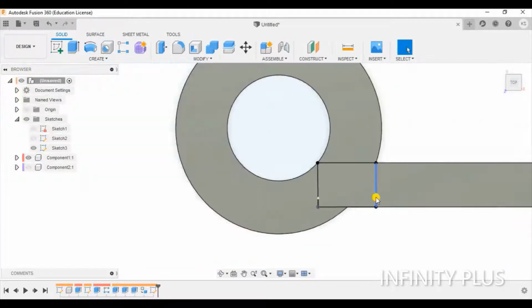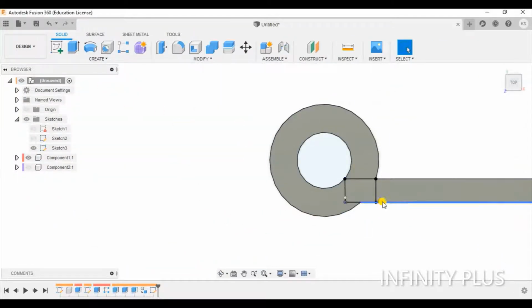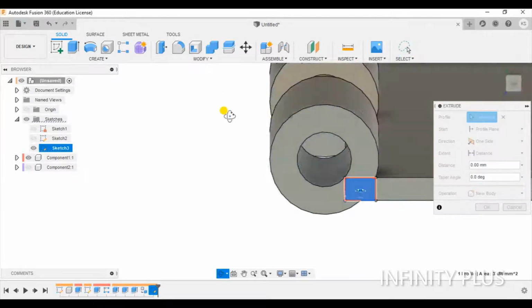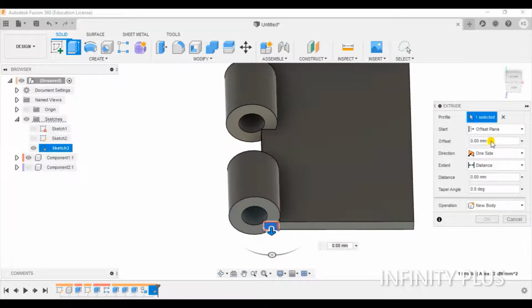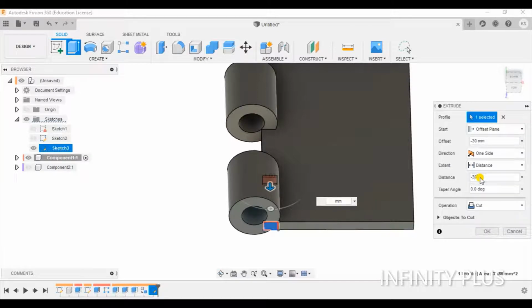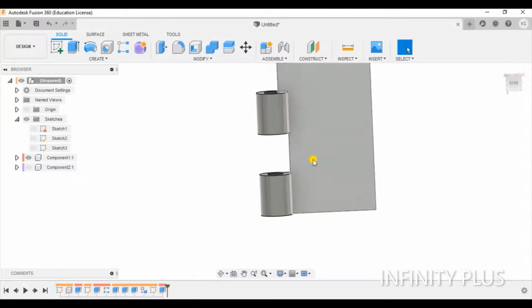Okay, finish the sketch. Now I will choose this and extrude. So I will take the offset, and again I will take 30. It means -30 offset, and again I will do -30, and you can see it will be cut.